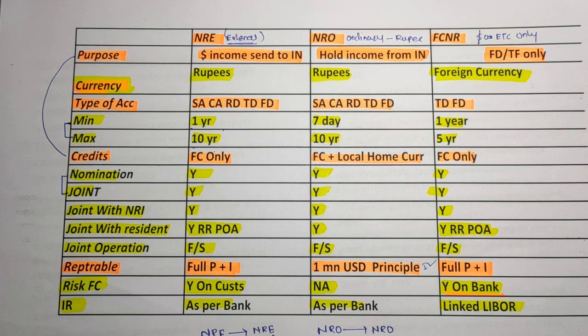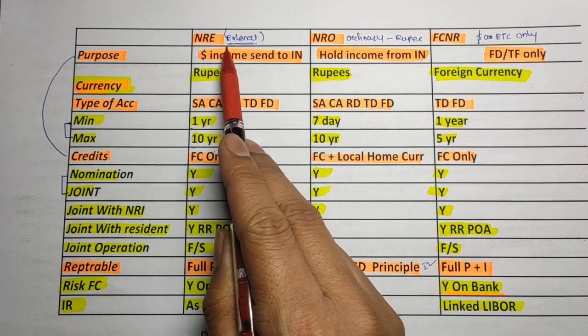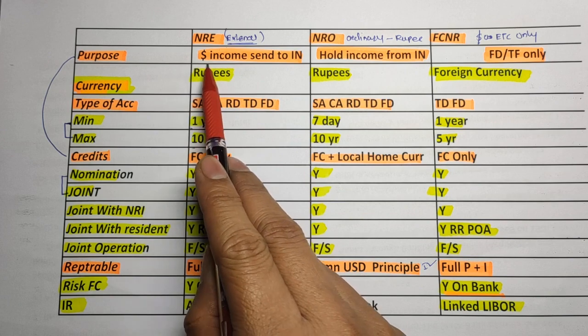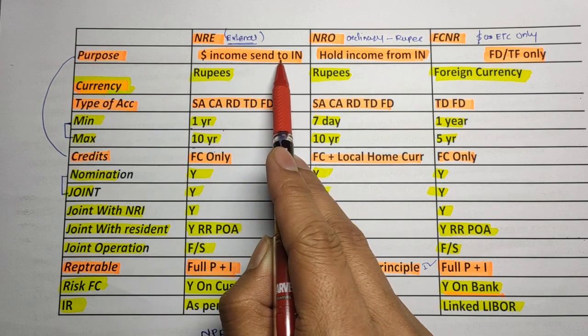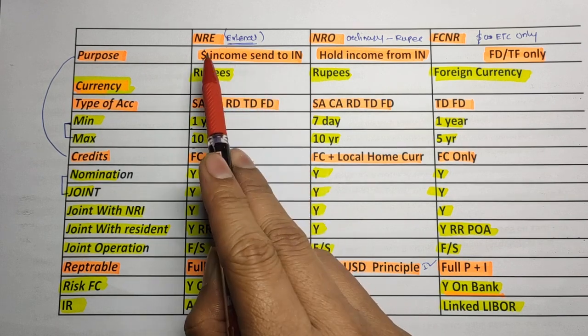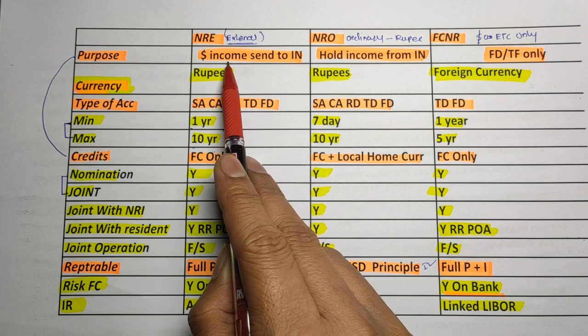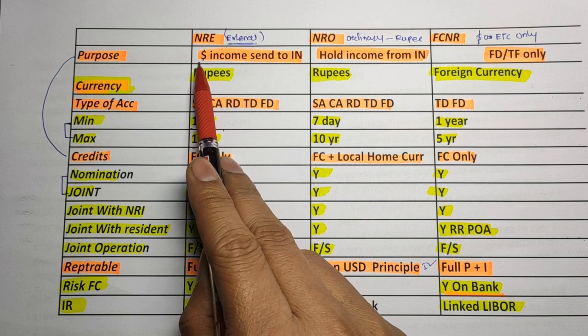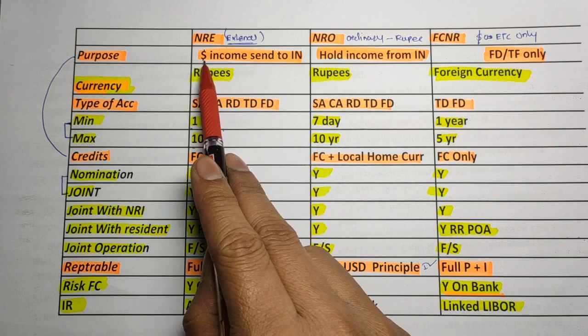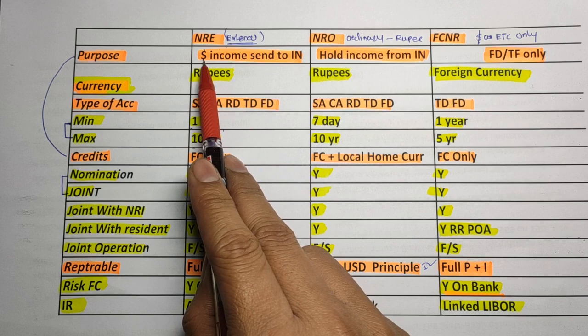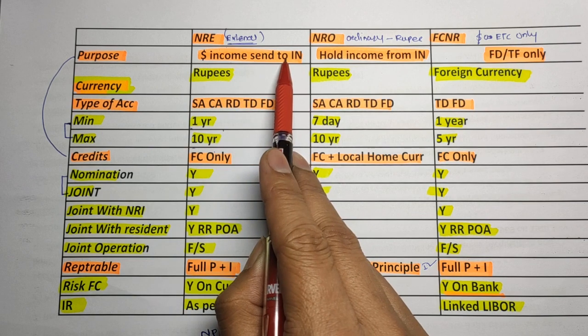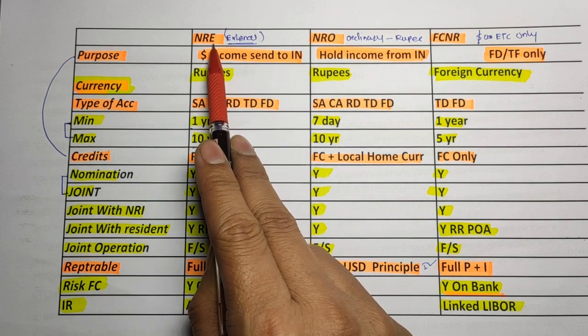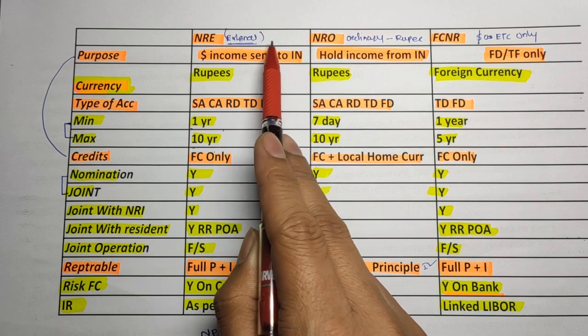So friends, the very first is what is the purpose of opening the account. The purpose of opening the NRE account is only to send the foreign income to India. To send foreign income, that is income earned abroad, and you have to send that to India. That means suppose you go to the USA and you earn some money in dollars. If you want to send that money in dollars to India, you should open the NRE account, that is a non-resident external rupee account.